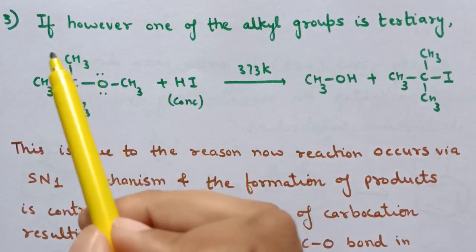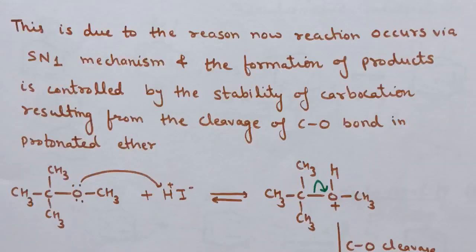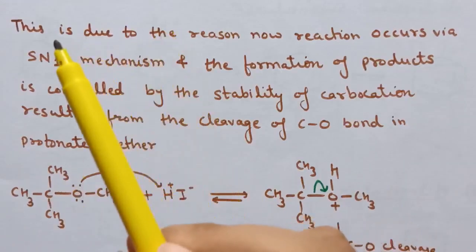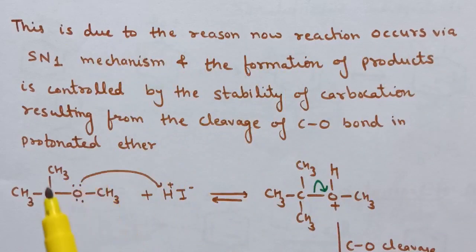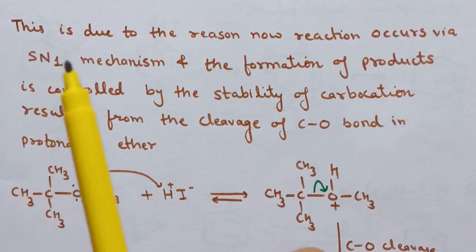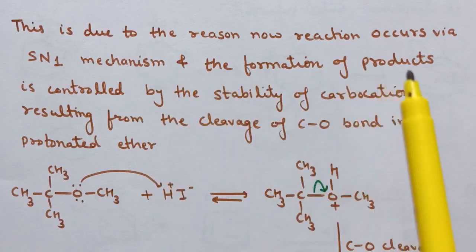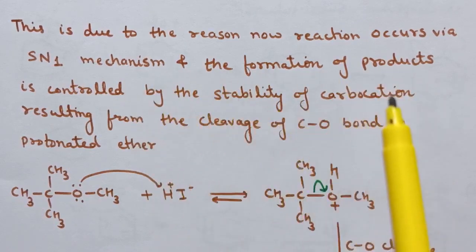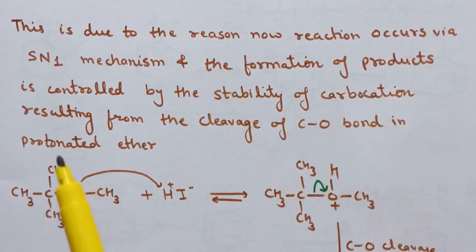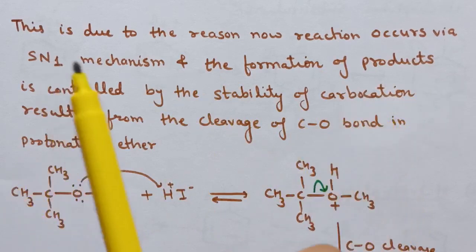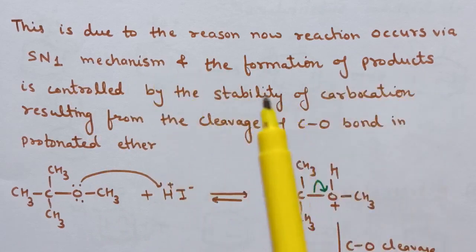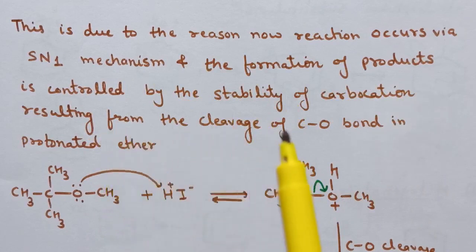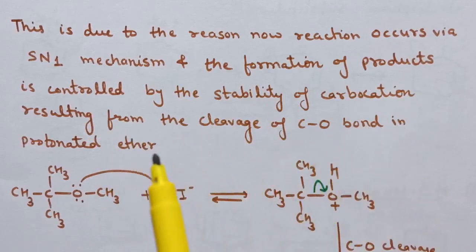In case when one group is tertiary group, the reason is that now the reaction occurs via SN1 mechanism. When one of the R groups is tertiary group in ether, then the reaction occurs via SN1 mechanism and the formation of product is controlled by the stability of carbocation. So whenever one group is tertiary group, then SN1 mechanism is favored and the formation of product is controlled by the stability of carbocation, resulting from the cleavage of carbon-oxygen bond in protonated ether.